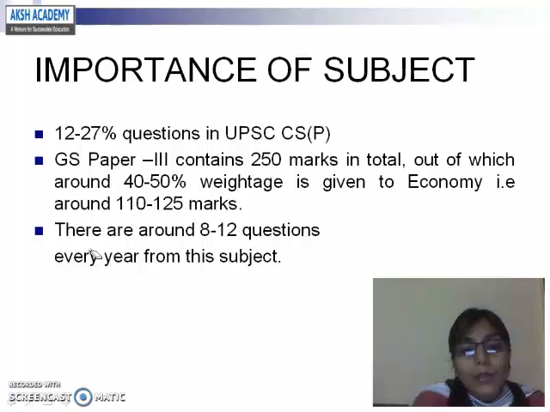And there are around 8 to 12 questions every year from this subject. So if 8 to 12 questions out of 20 questions are from this subject, this is the major part of GS paper 3 of your UPSC mains exam. So do focus on economics with linkages to current affairs.